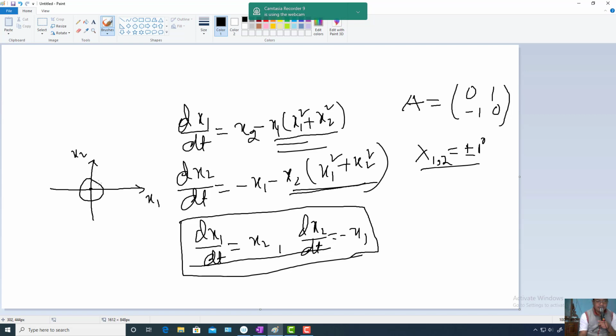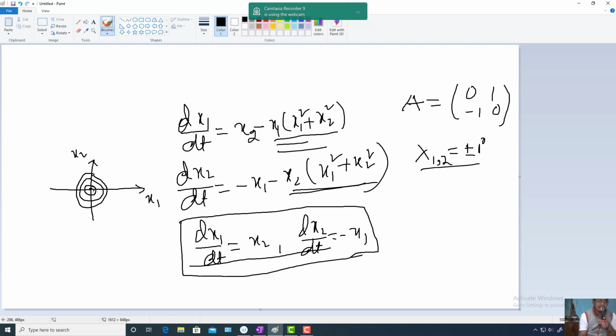A point on the phase curve is neither moving toward the fixed point nor moving away from it, so it is stable. If you start from here it will go like this; if you start from here it will go like this. The phase curves are a system of concentric circles.